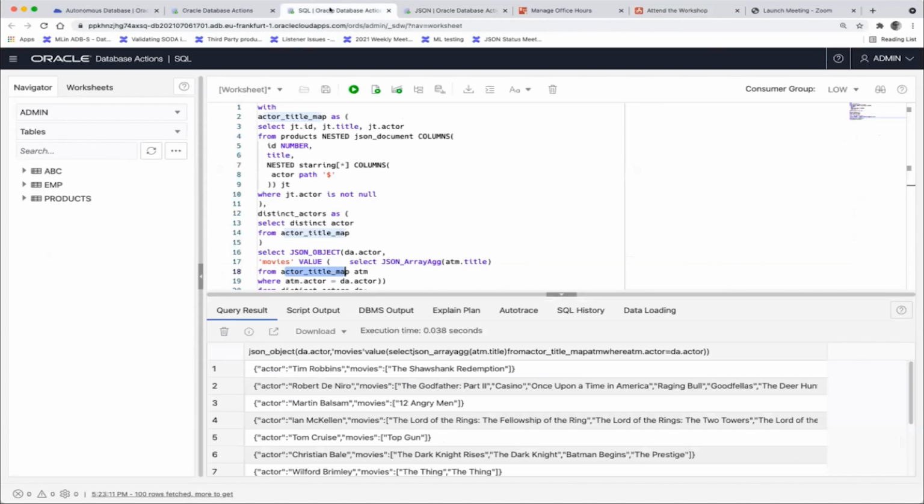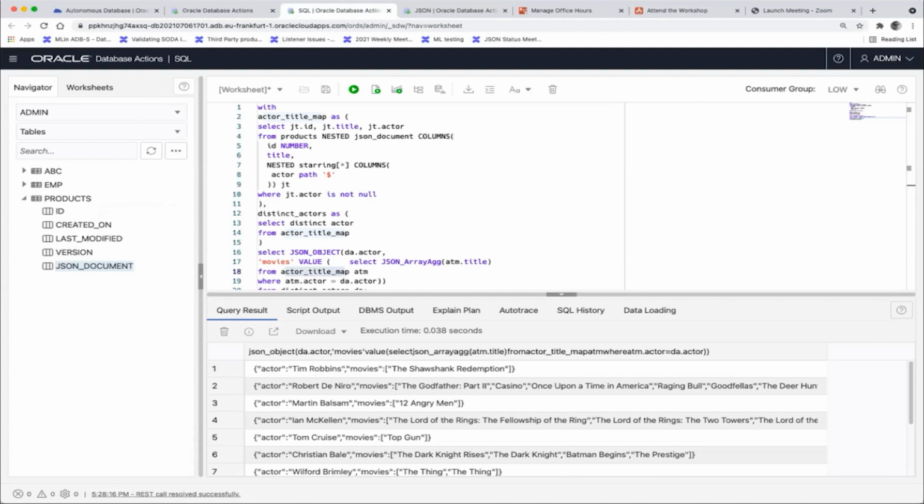So if we go back here, every one of these collections is actually a table, and it has some normal columns, and one of these columns is a column that holds the JSON. And the collection mechanism just makes it easier for you to create that table because it has this fixed system defined shape. If you wanted, you could create your own table like my products that has additional fields. So yes, it is still the same relational database. So nothing really changes there from a transactional point of view.